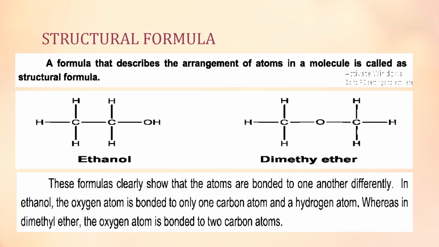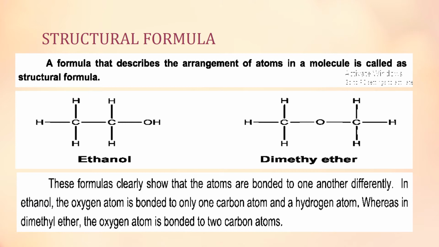In ethanol, you can see the oxygen atom is directly attached to only one carbon atom, while in dimethyl ether, the oxygen atom is directly attached to 2 carbon atoms. So the structural formula actually tells us which compound it is, which we cannot tell only by seeing the molecular formula, that is C2H6O.